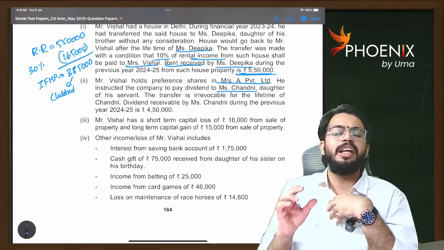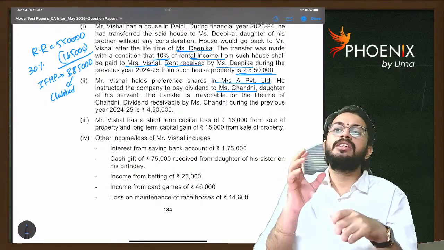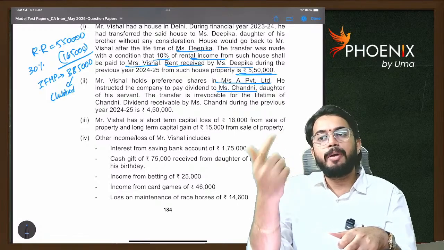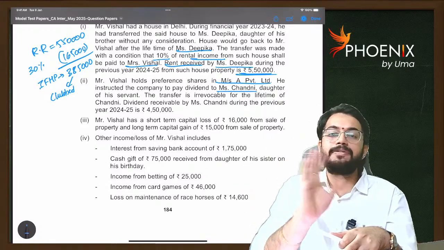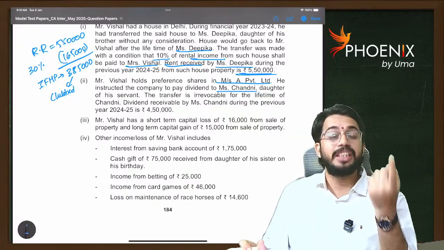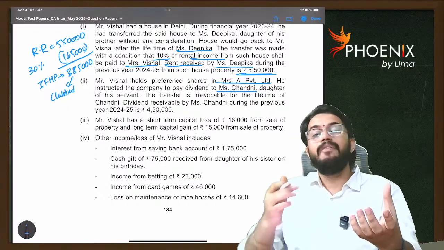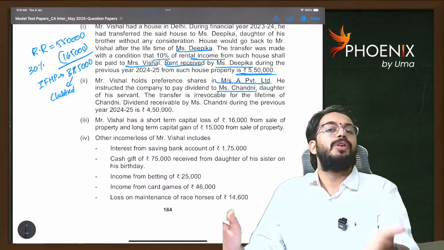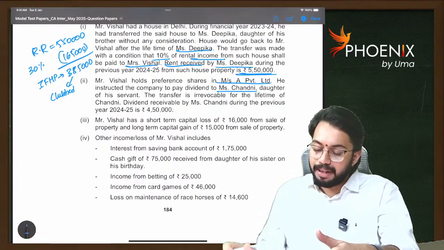Here he is not transferring the asset, he is transferring only income on the asset. Now, just because only income on the asset is transferred, clubbing provisions will not get attracted. Sorry, clubbing provisions will get attracted. Section 60, transfer of income without transfer of asset. Here the asset is not transferred, only the income is transferred. So clubbing provisions will get attracted.